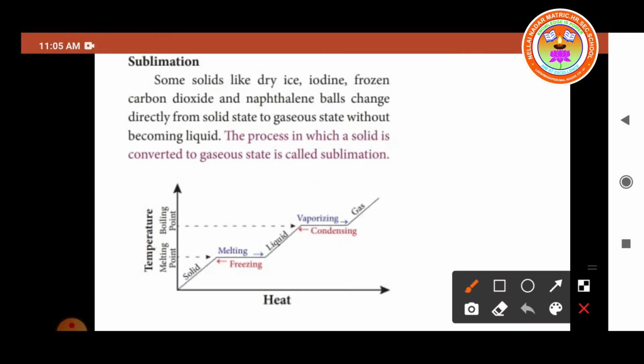Some solids, for example dry ice, iodine or frozen carbon dioxide, or naphthalene balls, change directly from the solid state to the gaseous state when heat energy is applied, without becoming liquid. This is called sublimation. The process in which a solid is converted to the gaseous state is called sublimation. Do you understand, children? So see the diagram also.